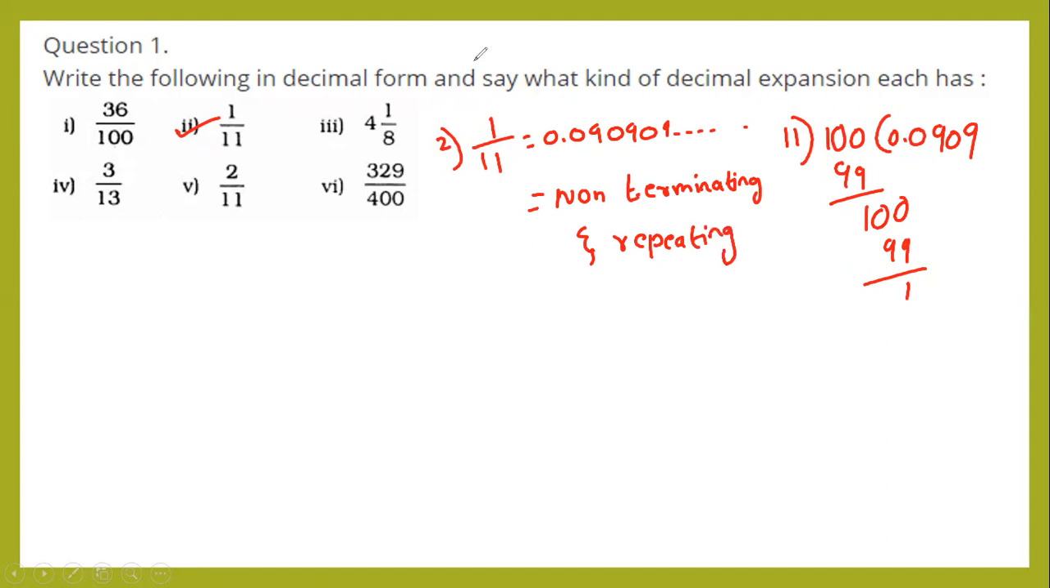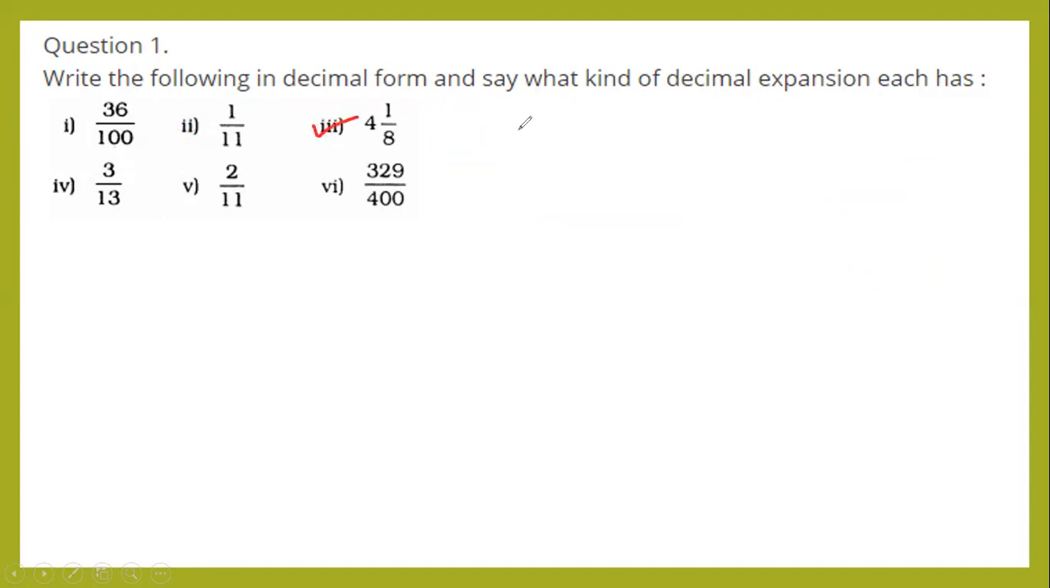Next, check the third sum. Third question is 4 1 by 8. It's in mixed fraction. Write it in proper fraction. 8 4s are 32. 32 plus 1 is 33, divided by 8. Here I will explain once again: 8 4s are 32 plus 1, 33 by 8. Now divide this one.